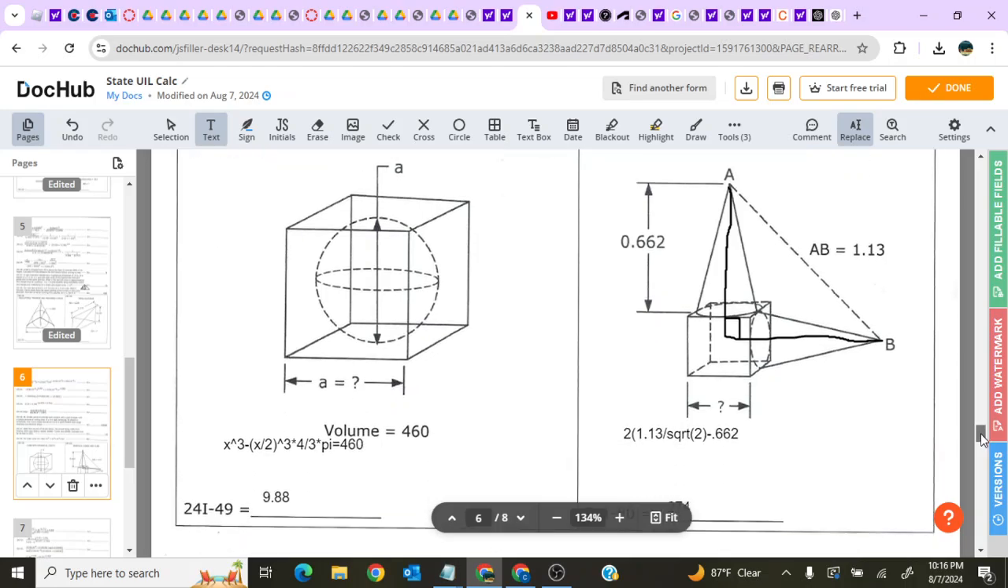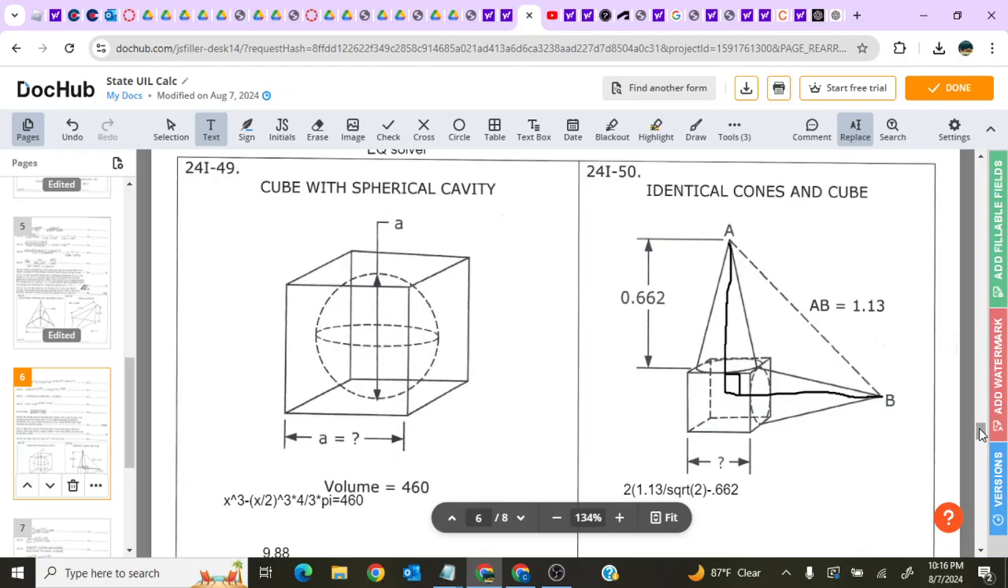50. Identical cones and cubes. What is the length of this cube? What's happening here basically is, as you can hopefully see, this line up here and this line over here would form a right angle. Since it's an identical cone and cube, these lengths are the same. So this is an isosceles triangle, and you can get this length from here to here by dividing the hypotenuse by the square root of 2. It's a right angle because this is a cube going from straight down to straight right, 90 degrees.